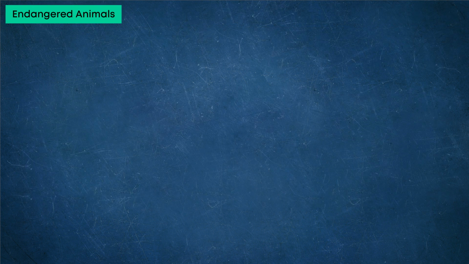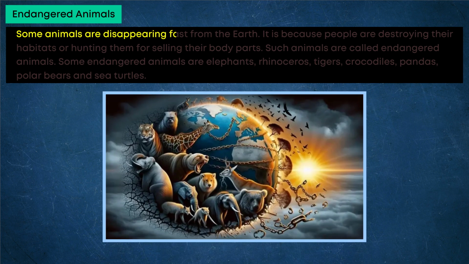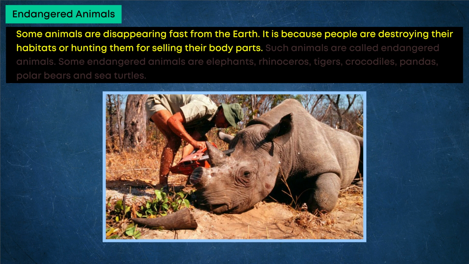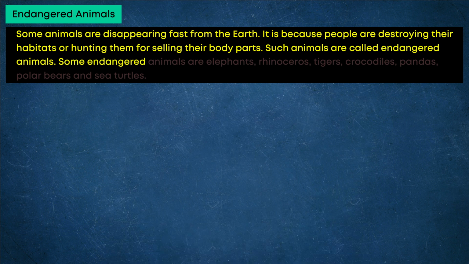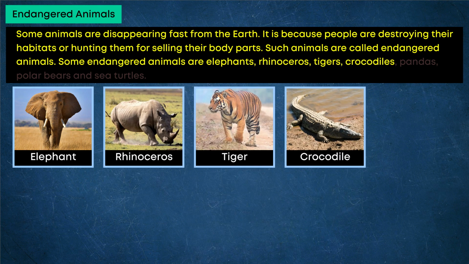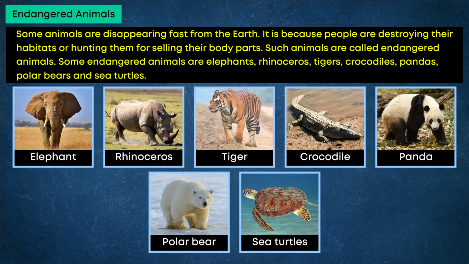Endangered animals. Some animals are disappearing fast from the earth. It is because people are destroying their habitats or hunting them for selling their body parts. Such animals are called endangered animals. Some endangered animals are elephants, rhinoceros, tigers, crocodiles, pandas, polar bears, and sea turtles.